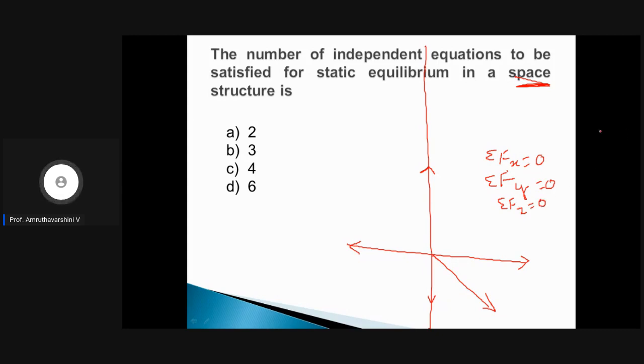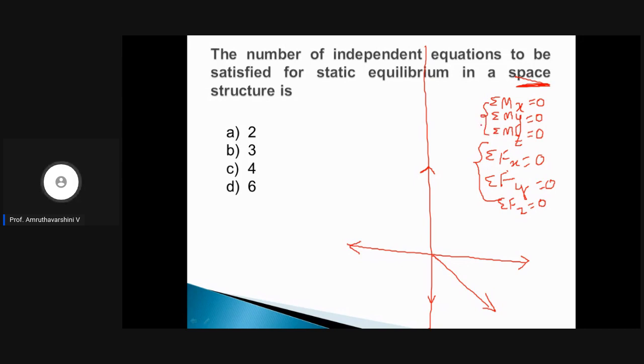Along with these forces, we also have moments, right? That is, sigma Mx should be 0, sigma My should be 0, sigma Mz should also be 0.